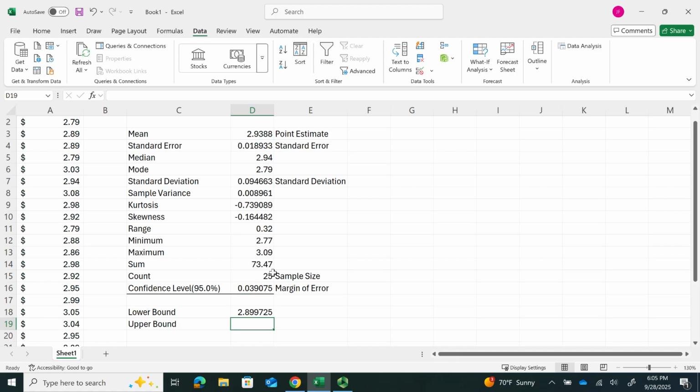To get my upper bound, again, I'm going to start with an equal sign to indicate that we're doing a function here. I'll take my point estimate, and this time I'm going to add my margin of error to that point estimate. And our margin of error is right there. And when I hit enter, you'll see that it spits out our upper bound. So our lower bound is 2.899725, and our upper bound is 2.977875. Or we could say we are 95% confident that our population mean for the average cost of gas in West Michigan is between $2.90, if we round that value, and $2.98 per gallon on average.